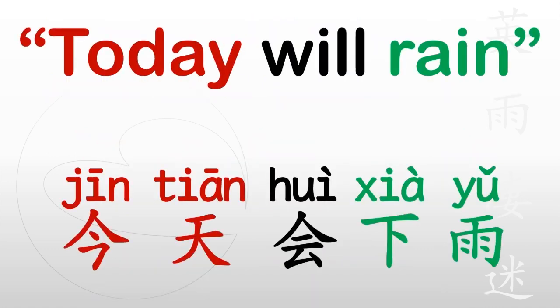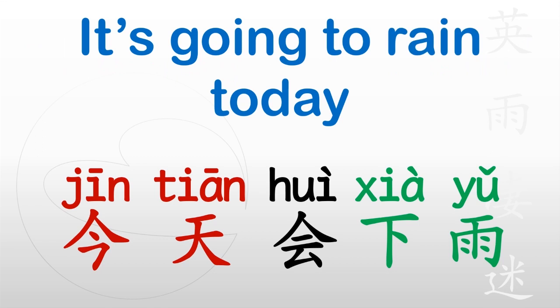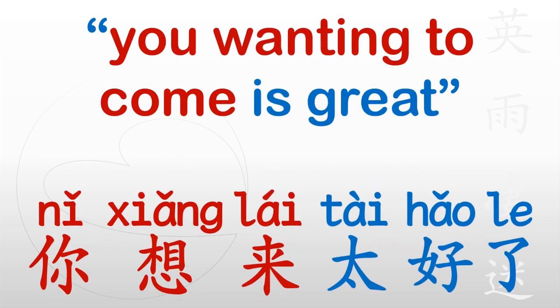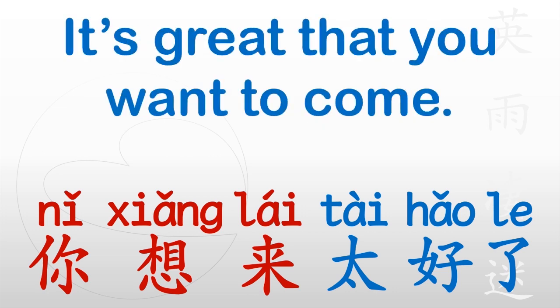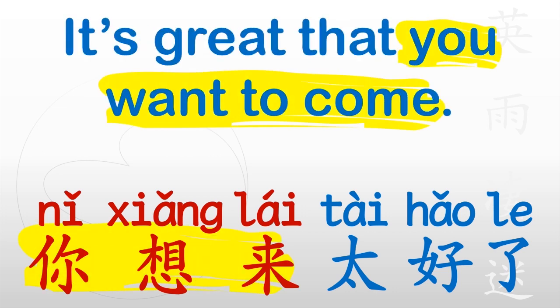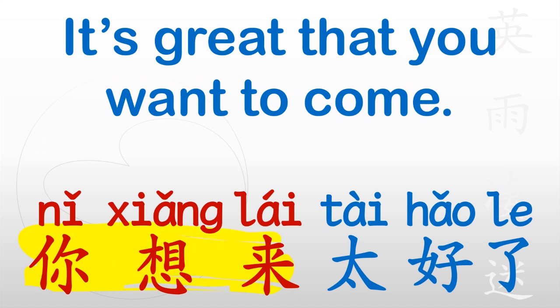今天会下雨. Today will rain. It's going to rain today. Today is the subject. Come today, then comes the rain. 你想来太好了. You wanting to come is great. It's great that you want to come. The subject is a sentence. You wanting to come happens first, then happens how I feel about it.